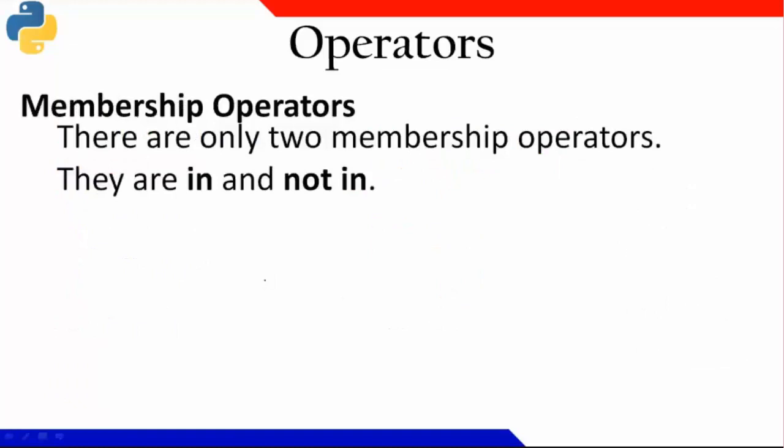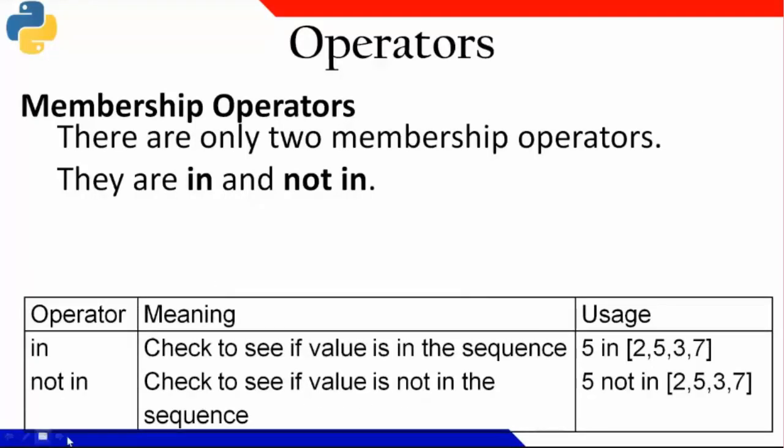Now, one more operator is there, which is there in Python only, that is the in operator or membership operator. The in operator checks whether a value is available in a sequence, and not in checks that it is not in the sequence. It means I can check like this: 5 in this sequence or 5 not in this particular sequence. Now, if I am writing S in the string Srushti, it will return true because S is a part of this particular string.